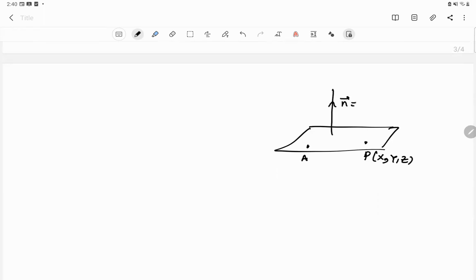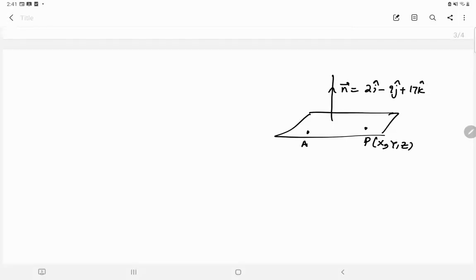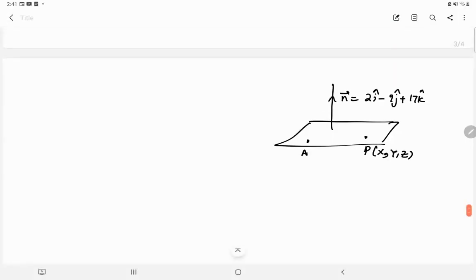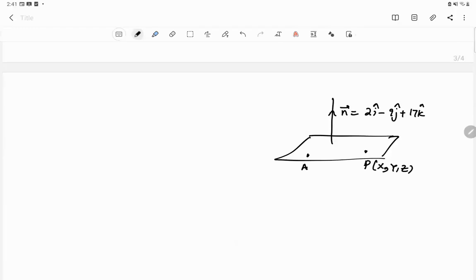For example, the vector normal is 2i minus 9j plus 17k. And let's say that the point A is (2, minus 2, 1, minus 3). Okay.